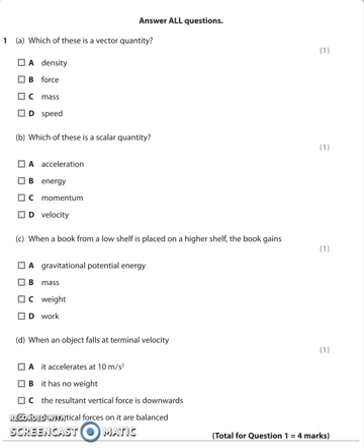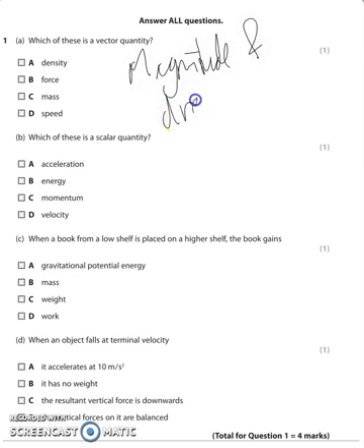Okay, this is January 2016, paper 2. This is question number 1. Which of these is a vector quantity? So same thing we always do, we go through them. Vectors, remember, have a magnitude and a direction. So which of these four have a magnitude and a direction?